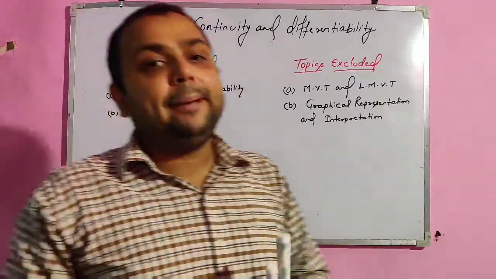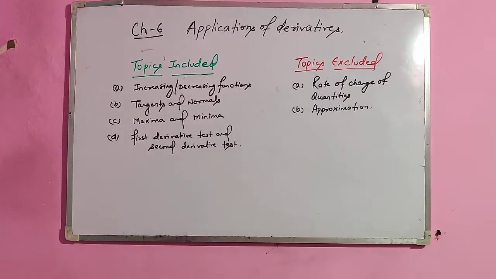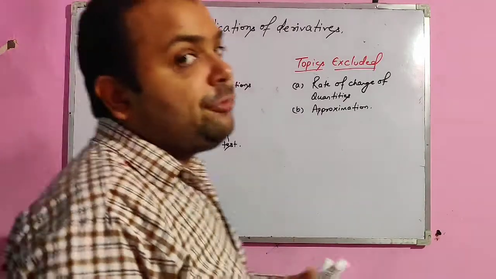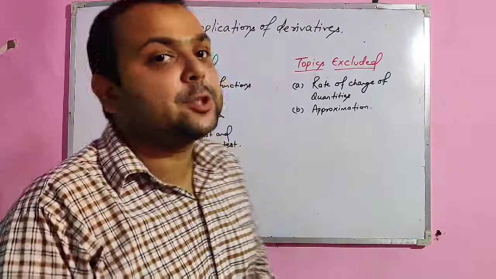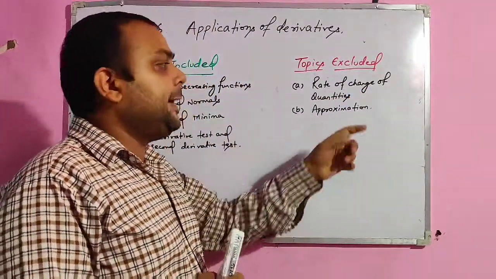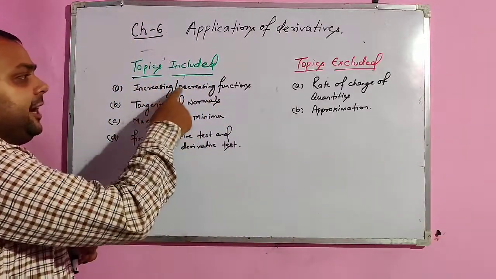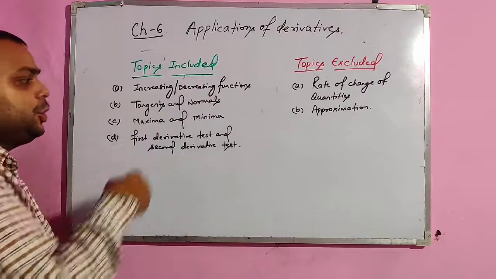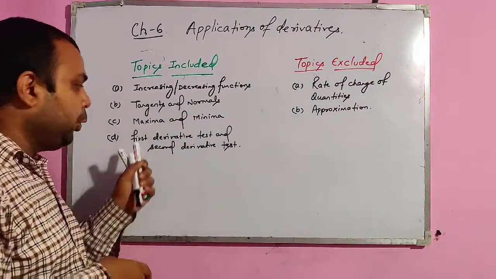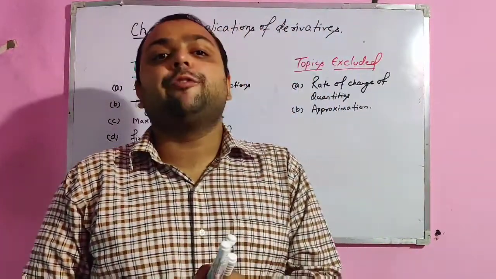Now we'll see applications of derivatives. In chapter number 6, application of derivatives, the topics that are excluded are rate of change of quantity and then approximation. The topics that are still in the chapter are increasing and decreasing functions, tangents and normals, maxima and minima including first derivative test and second derivative test. So this is for your first book.